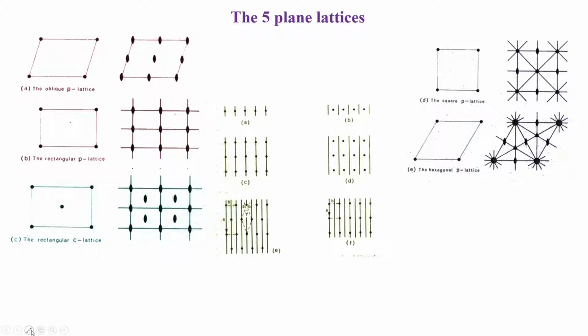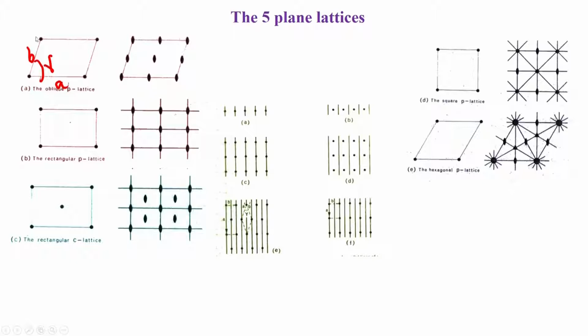We can demonstrate that there are 5 two-dimensional lattices, or 5 plane lattices. The first lattice, by definition, we have already seen the definition of a triclinic system, is made from A. The value of A here is not equal to the value of B. So if we now call this A and this B, and this is the angle gamma, then we see that A is not equal to B and gamma is not 90 degrees. So this defines the so-called oblique P lattice.